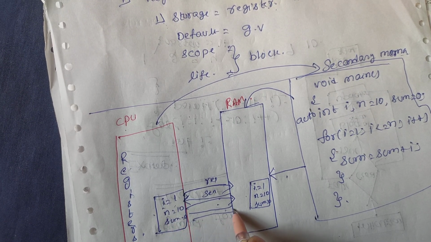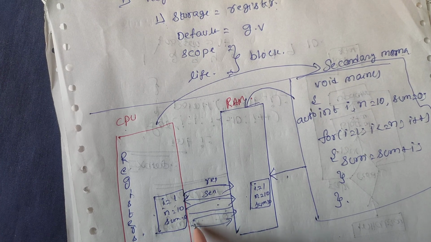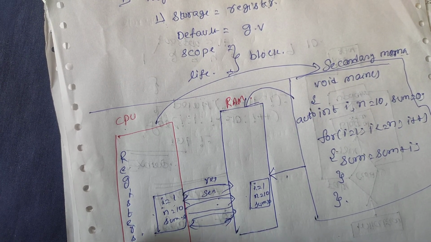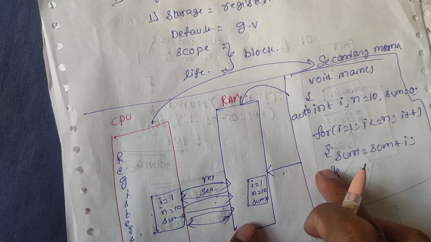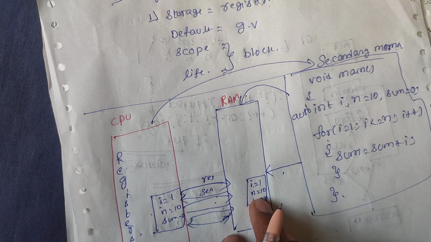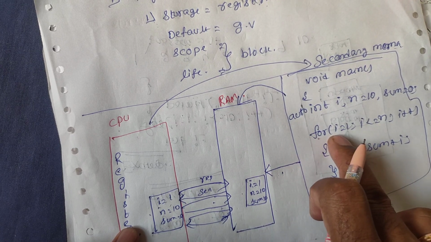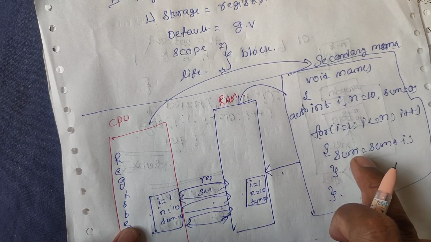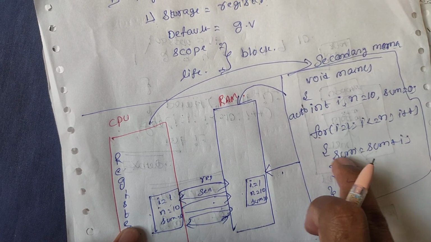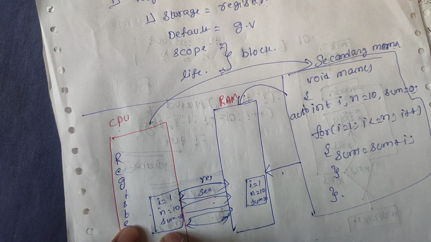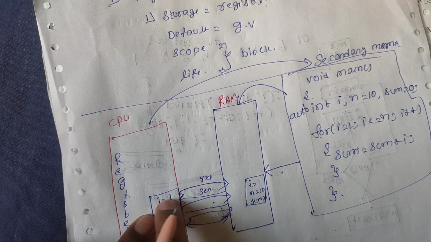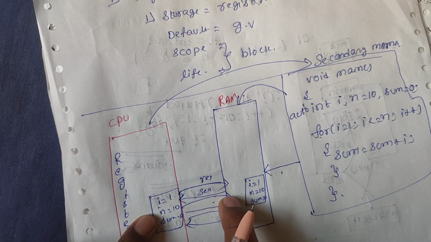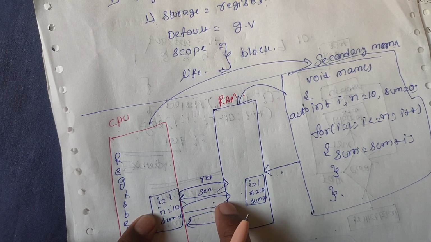So this is the entire process: our secondary storage data will be stored in the RAM. After that, for executing the statement for i is equal to 1, the entire block is executed in the CPU. In this situation it asks what the value is, and it sends the value. Here it asks for the n value and sends the reply. Here sum, like this.